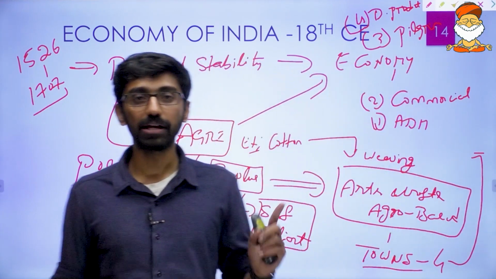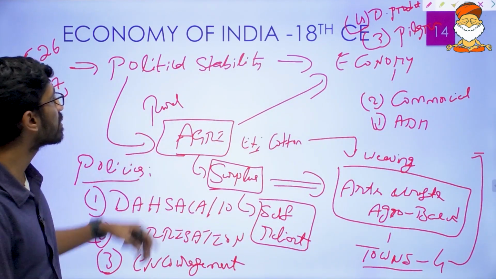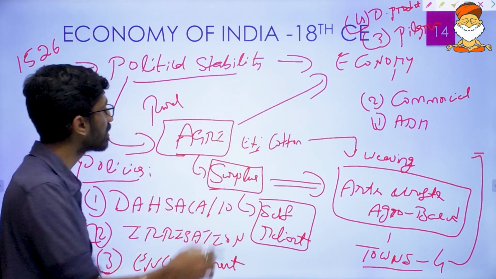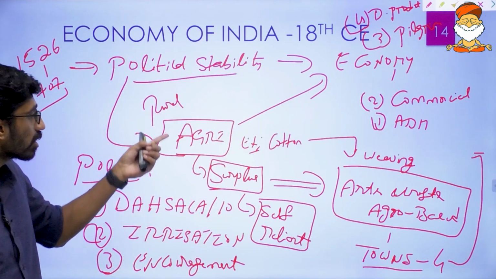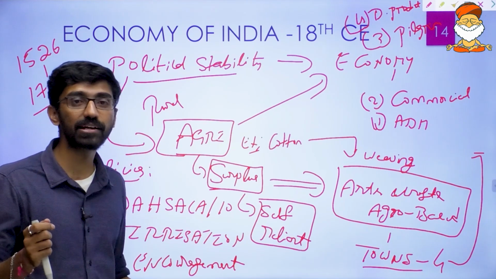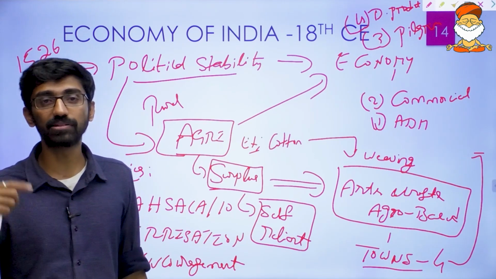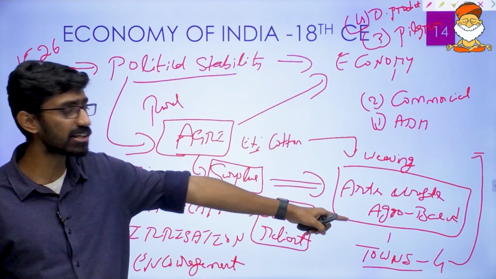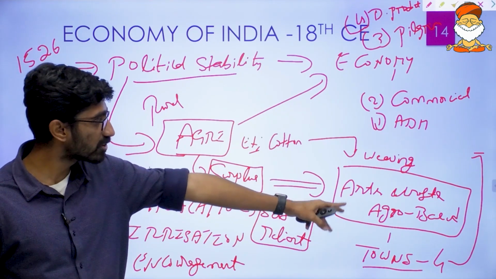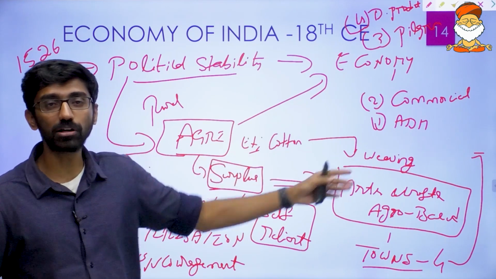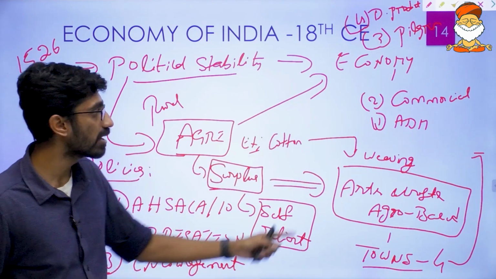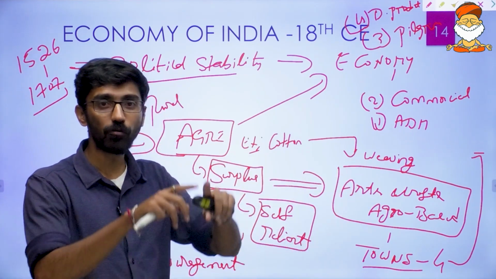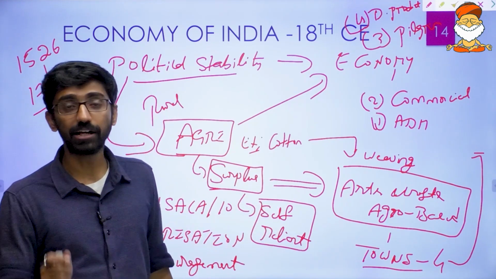So because of all this, different types of towns emerged in the Mughal period, and all of it ultimately comes down to political stability and the support of policies, which led to the growth of agriculture. And it was not just agriculture, it was surplus agriculture. There was an increase in production, and this led to the growth of agro-based industries. For example, cotton contributed to the growth of the weaving industry.